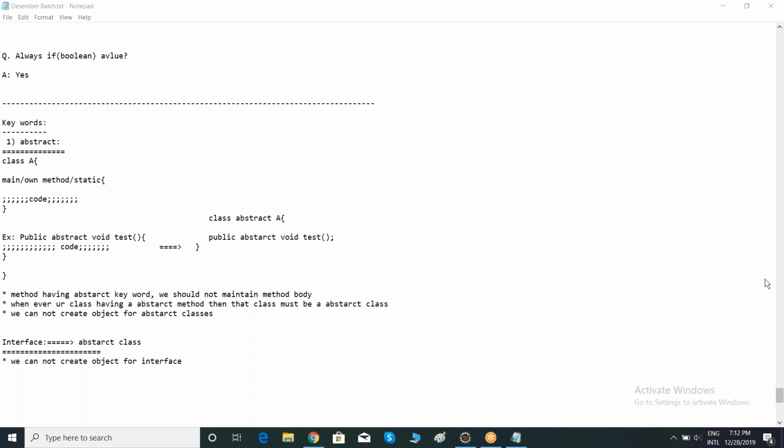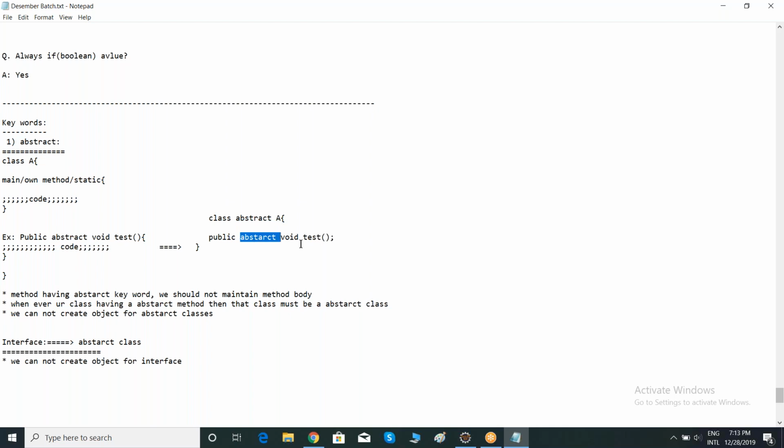Abstract is a special keyword in Java. We can apply it for a method, right? If you apply the abstract keyword for a method, you should not maintain a method body. Obviously, the program will throw you an error, suggesting, boss, can you please remove this method body? Otherwise, you cannot maintain the abstract keyword for your method.